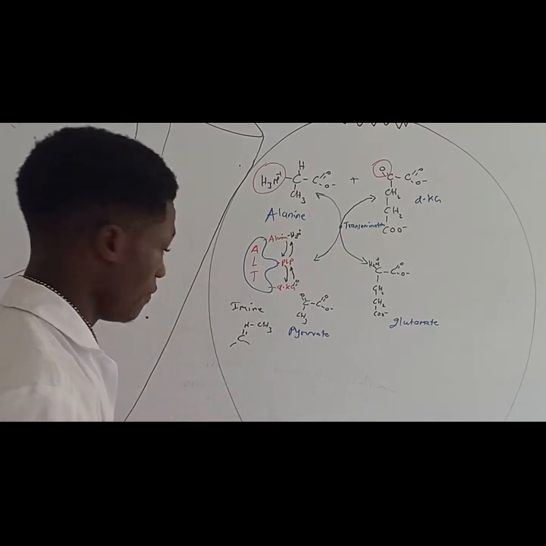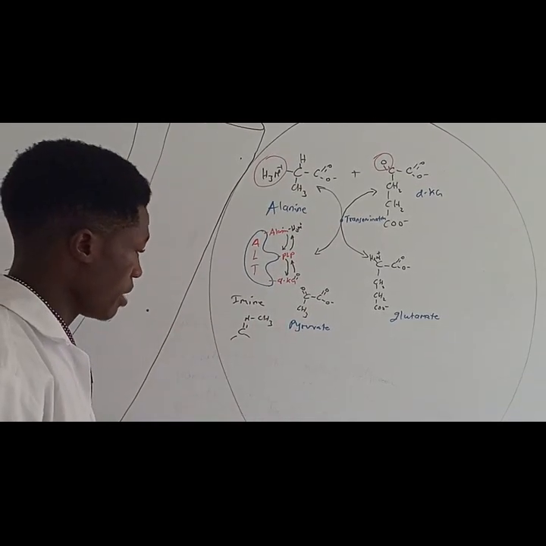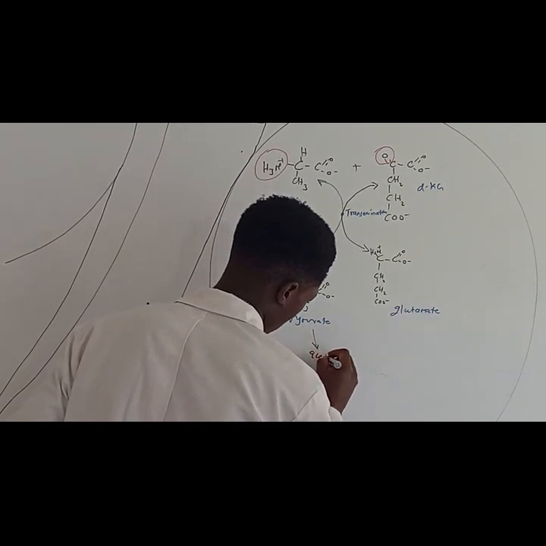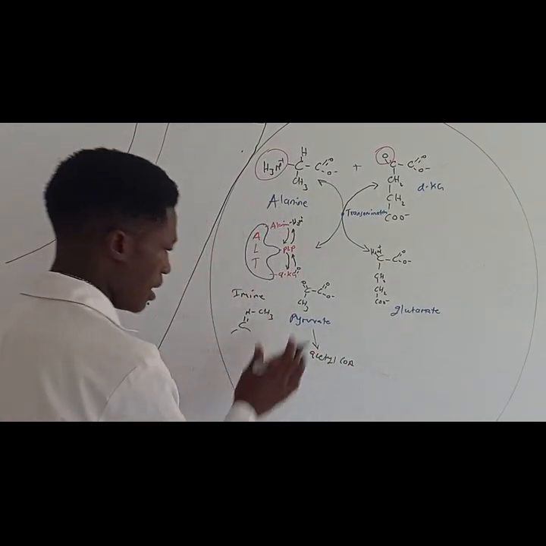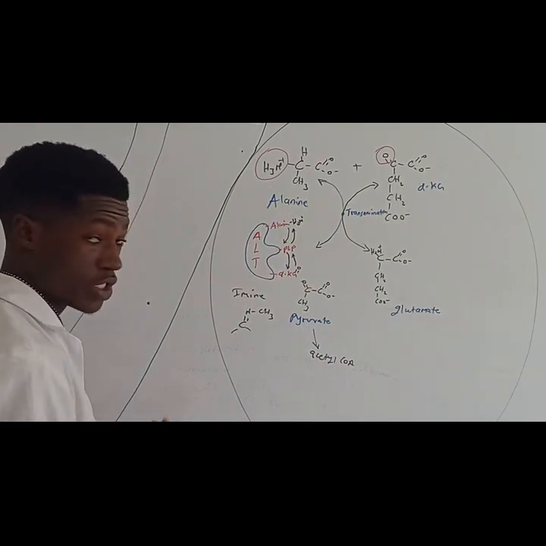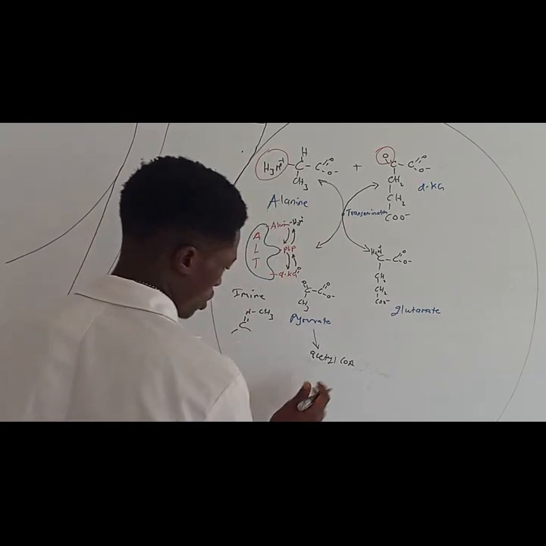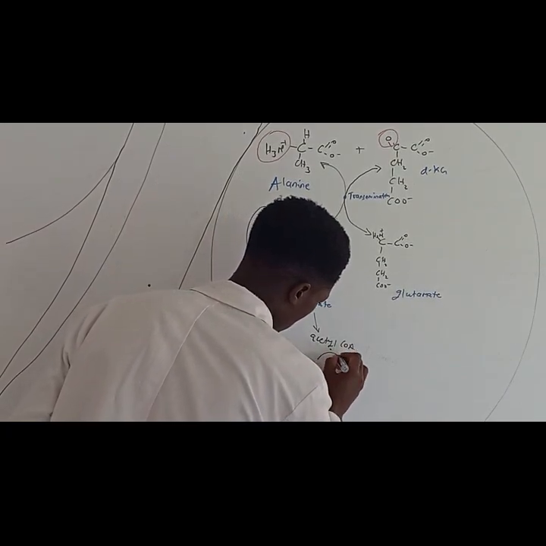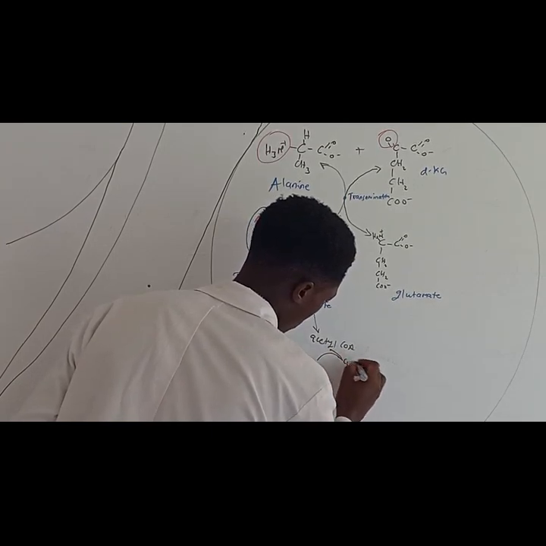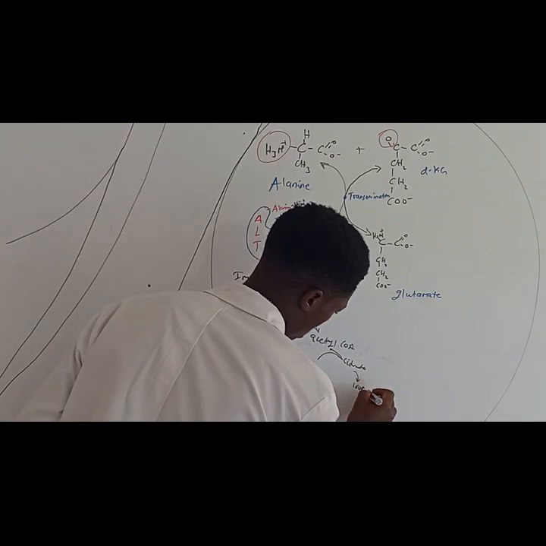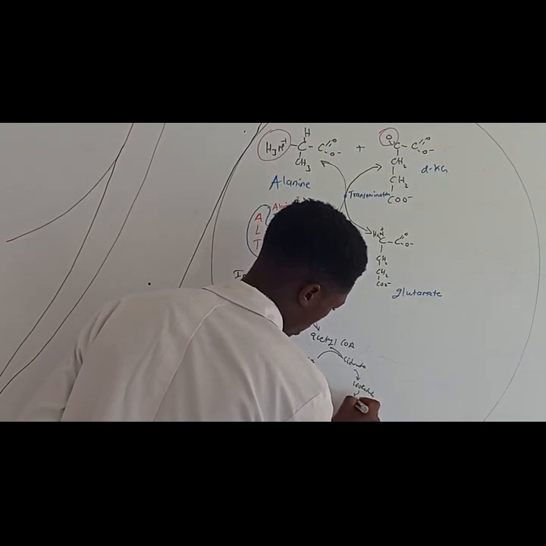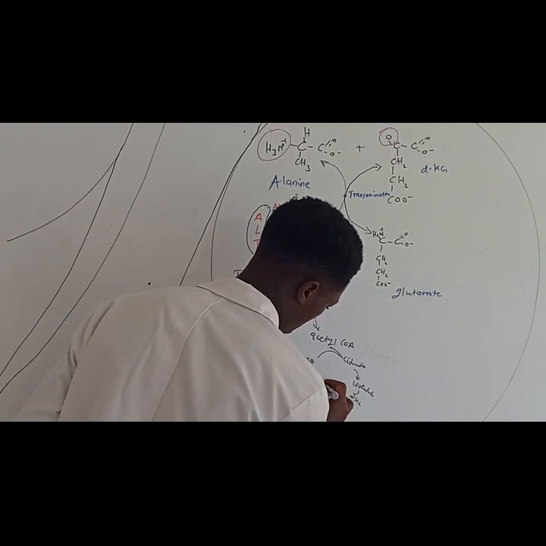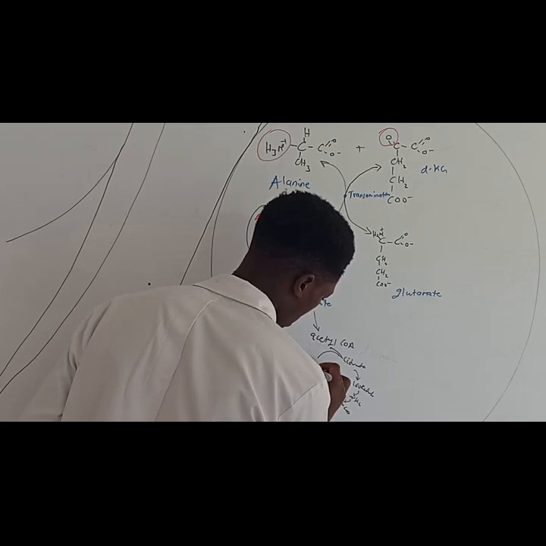Now, what is going to be the fate of the pyruvate? Remember this, pyruvate could transform into acetyl-CoA via the pyruvate dehydrogenase complex, right? The transition step. The acetyl-CoA then gets into the TCA cycle by reacting with oxaloacetate to form citrate, then isocitrate, alpha ketoglutarate, succinyl-CoA, succinate, fumarate, malate, then oxaloacetate.